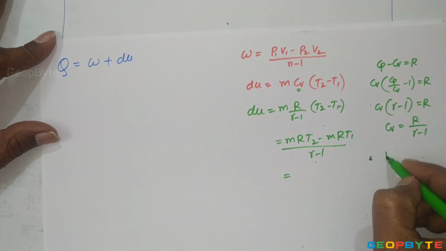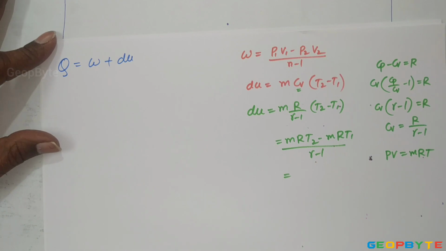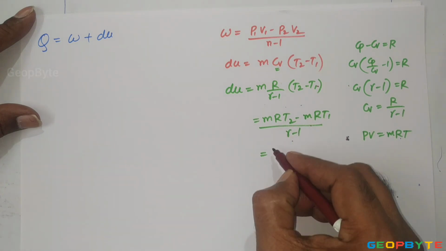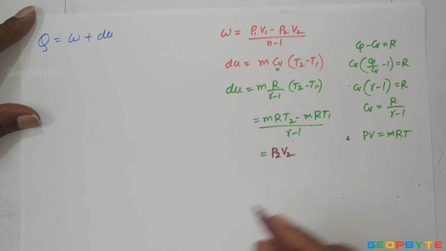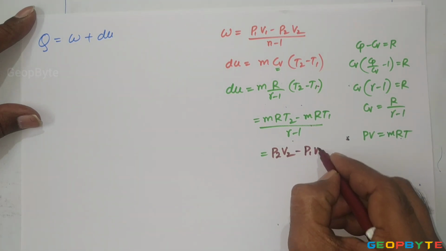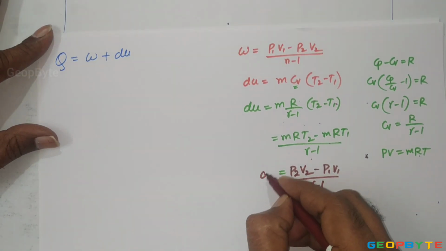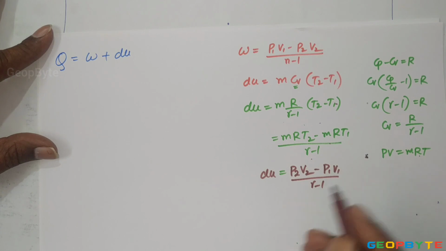As we know, PV equal to mRT is the ideal gas equation. Then P1V1 equal to mRT1, P2V2 equal to mRT2. So it can be written with P2V2 in the place of mRT2, and I write (P2V2 minus P1V1) by (gamma minus 1). So this is the change in internal energy in terms of pressure and volume.